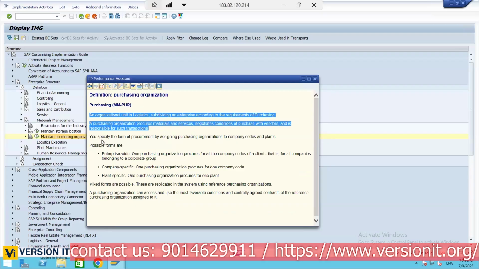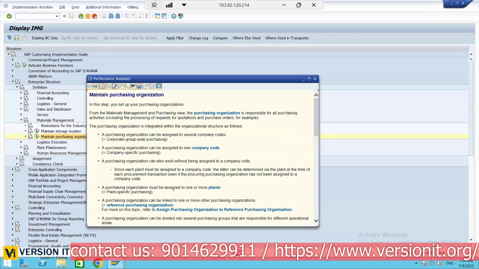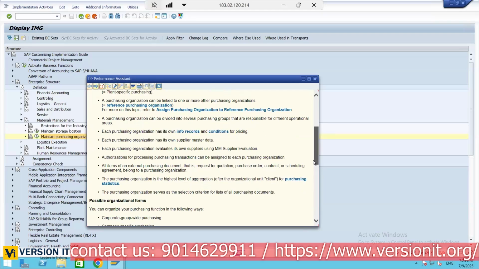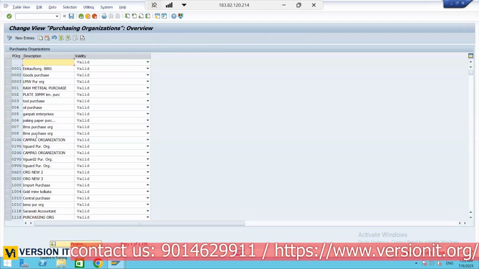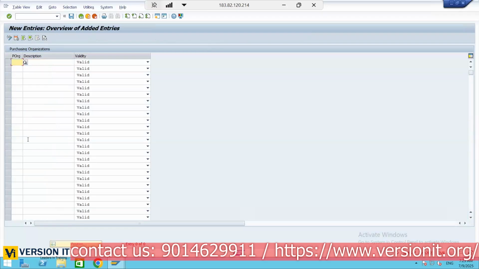So you specify the form of procurement by assigning purchase organization to company codes and plants. In different forms, meaning different types, we already discussed. A purchase organization must be assigned to one or more plants. And also we have assigning reference purchase organization, which we'll see one by one. So maintain purchasing organization: first I will go to new entries. What is our purchase organization code? Anything. First, company code specific we will use. So for that, KC01 only I am using for my easy remembering purpose.